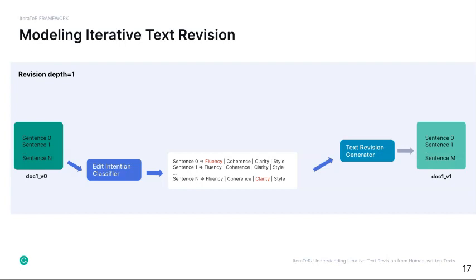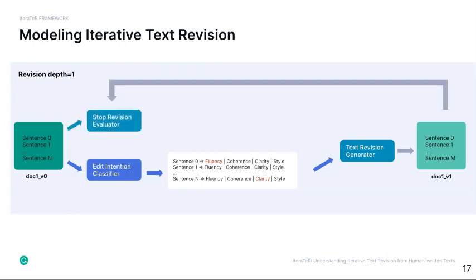revised document. Then we feed both the original and revised document to a stop revision evaluator to judge whether the document needs another round of revision. You may refer to our paper for more details on the edit intention classifier and stop revision evaluator.